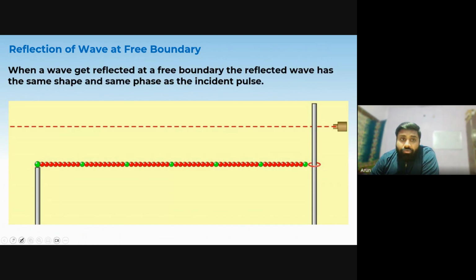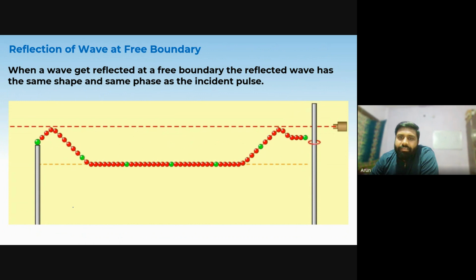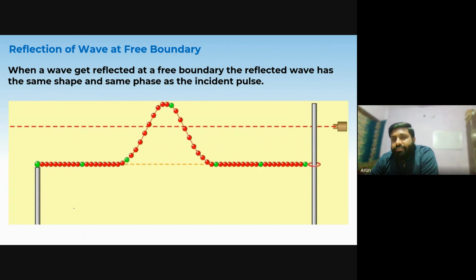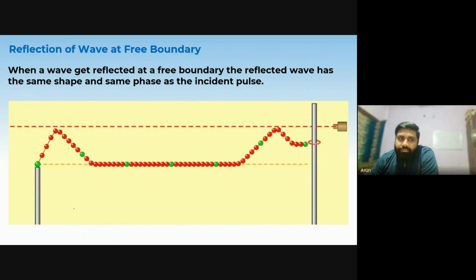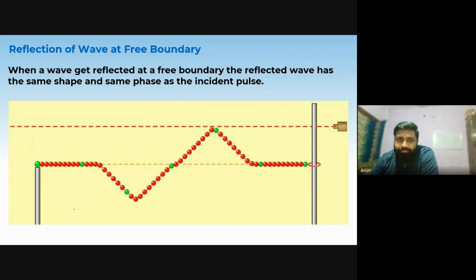Now, but when the boundary is free, so what will happen? You can easily guess. There is nothing to resist the force. So it will move in the opposite direction, but without a phase change. And if you will see, the magnitude is also same. Okay.